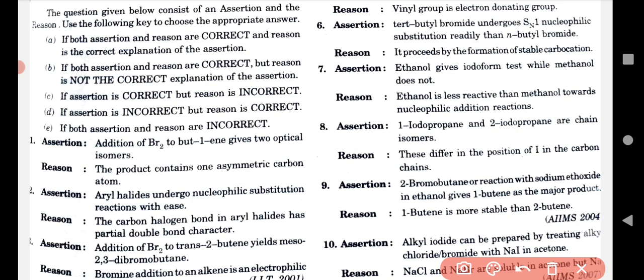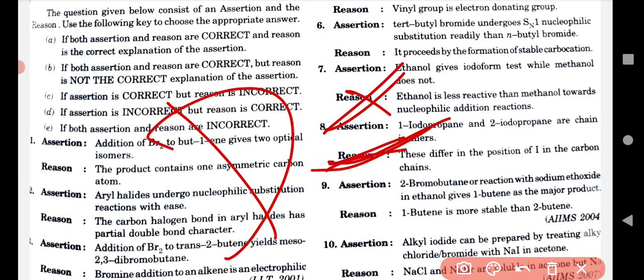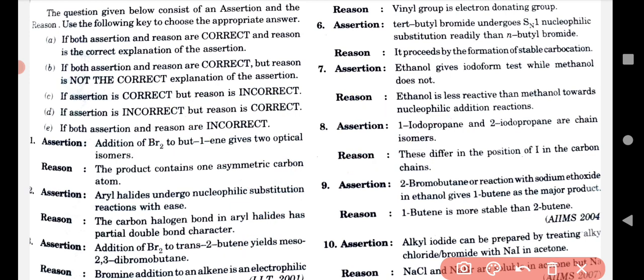It means the assertion is incorrect and the reason is correct. So option D is the correct answer. Understand? Now let's see.